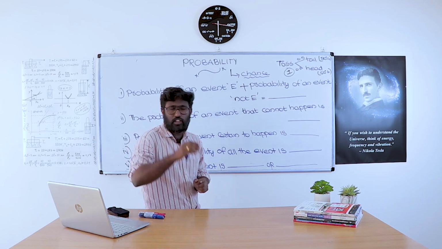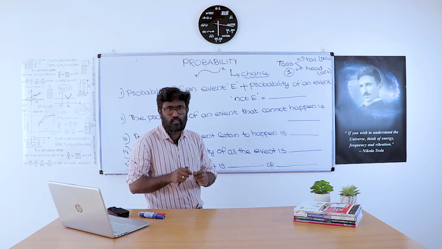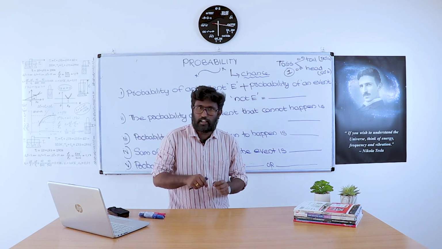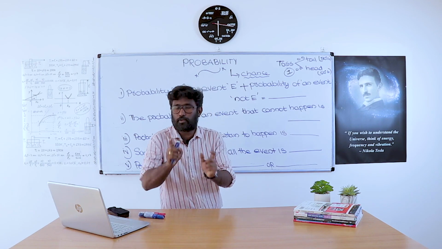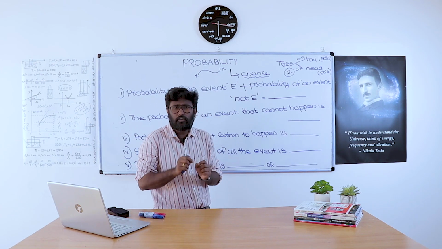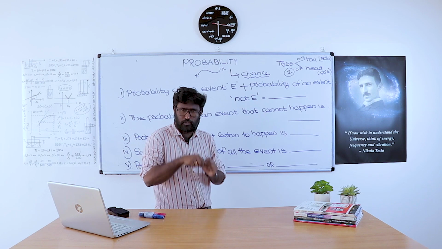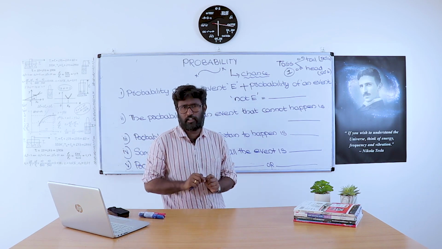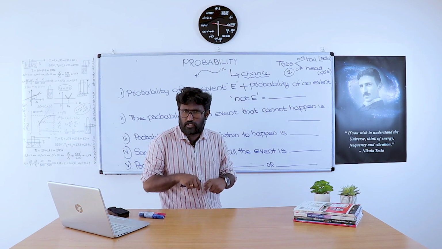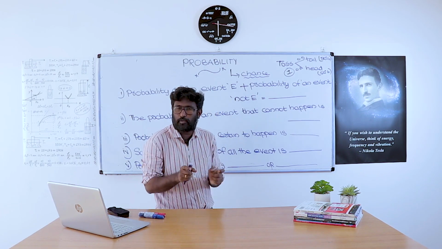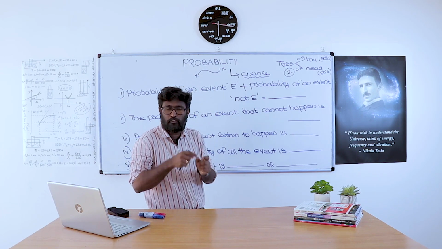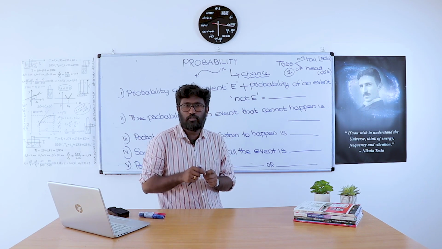There is also another case. If today is Sunday and I tell you that tomorrow is Thursday, is it possible? No, we all know that it is not possible. If today is Sunday, then tomorrow is Monday. But if I say that today is Sunday and tomorrow is Thursday, it is not possible. There is no probability of Thursday occurring tomorrow.